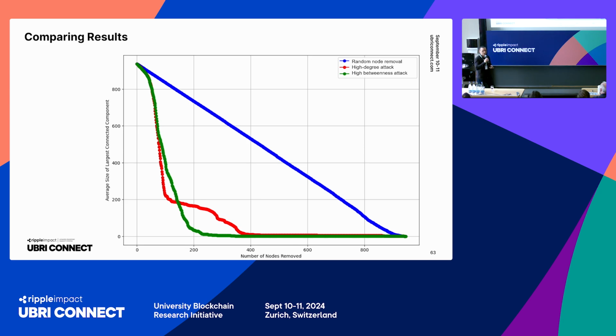So this picture shows all three figures together. The random cases, where the network is really robust. With respect to high degree and high betweenness, we see that it is quite vulnerable. And potentially this picture gives even an idea for an adversarial attack that could combine a bunch of high degree and high betweenness nodes to be attacked simultaneously to make this network even more vulnerable. So the bottom line for now is that with random attacks we are good, but with respect to targeted attacks that aim for high degree or high betweenness nodes, there seems to be some vulnerability.